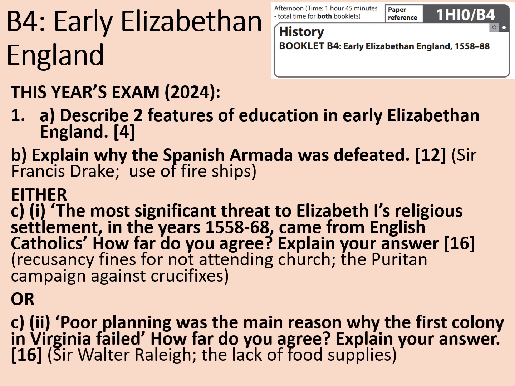Or you could have chosen this one. Question C2. Poor planning was the main reason why the first colony in Virginia failed. How far do you agree? Explain your answer. The stimulus points here were Sir Walter Raleigh and the lack of food supplies.